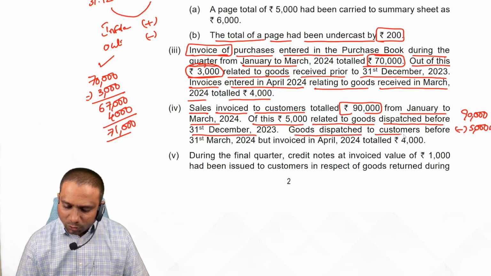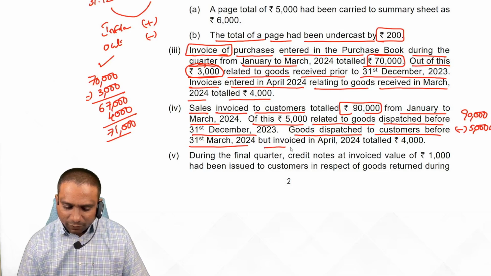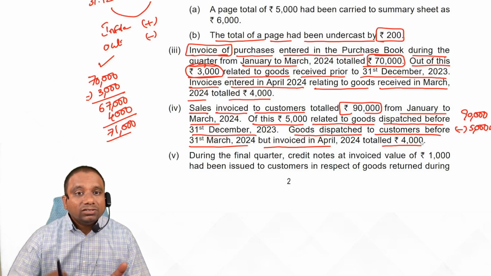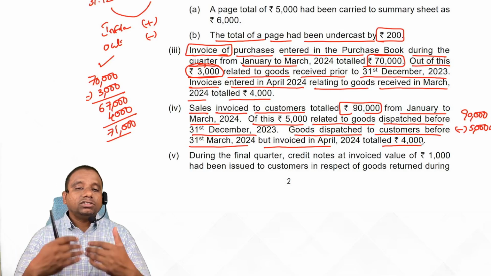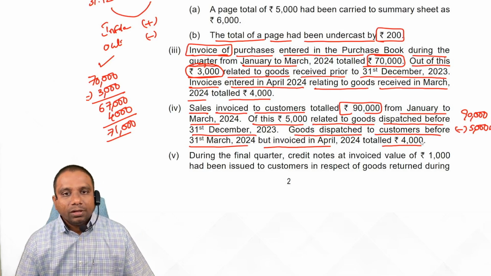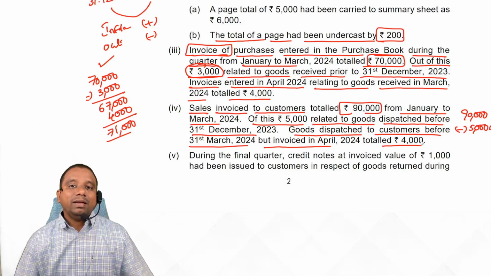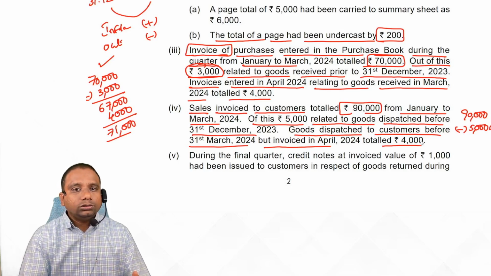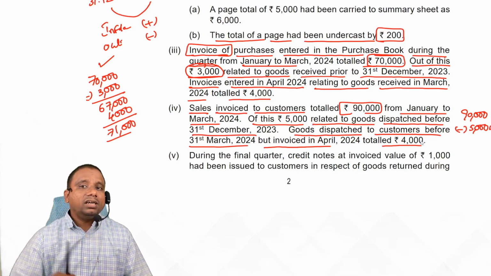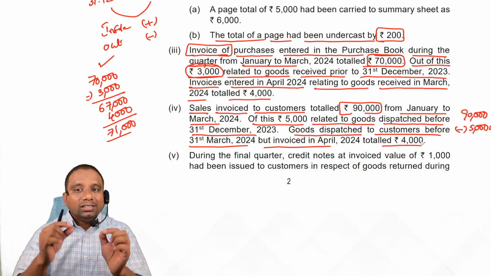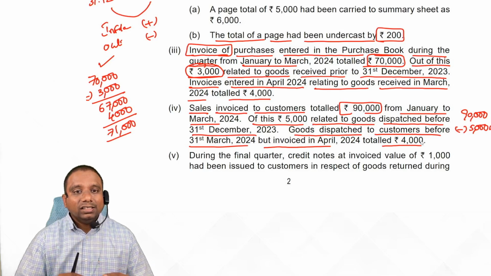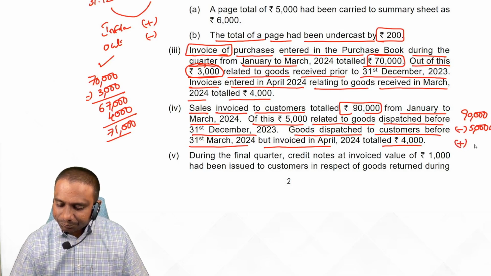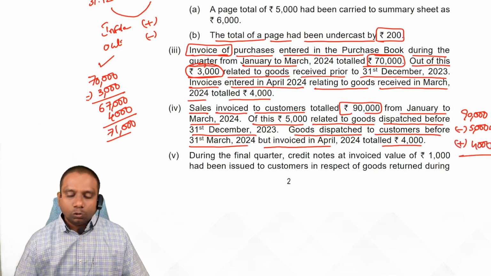And goods dispatched to customers before 31st March but invoiced in April totaled 4,000. Means before 31st March we have sent 4,000 worth of goods. So physical stock gone, outflow, but invoice entered in April, next financial year. So this 4,000 rupees worth of sales we consider for the sales of current year 23-24. So this is outflow now at 4,000 rupees. So what is the total here?